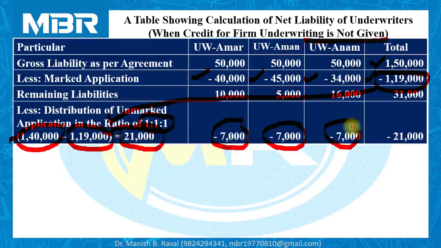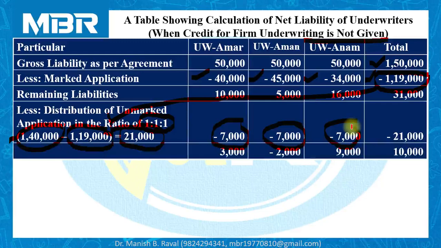So obviously 7,000 shares are transferred to Amar, Aman and Anam each. Now, after distribution of unmarked applications to the underwriters, the balance available to the company is 3,000 in the account of Amar, surplus of 2,000 in the account of Aman, and 9,000 required by Anam.